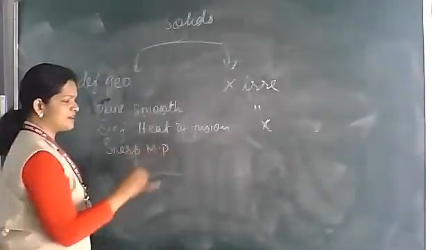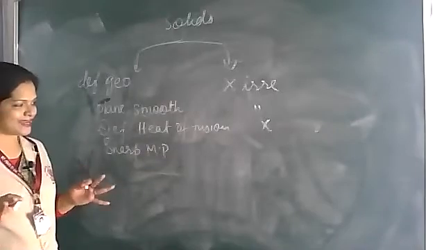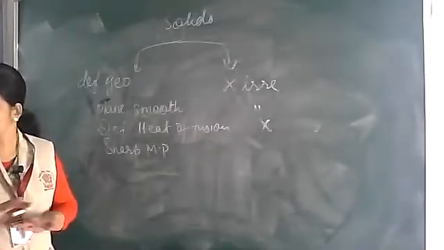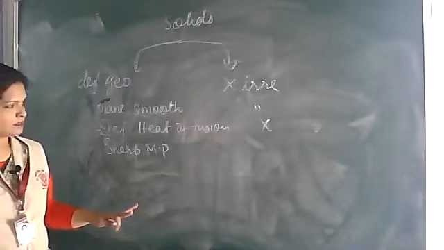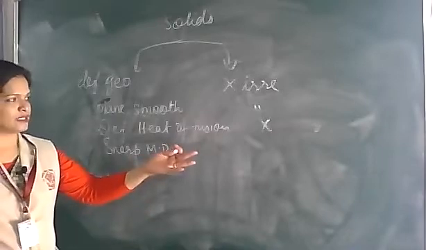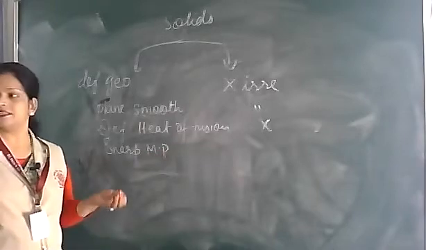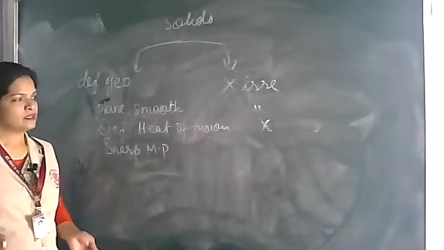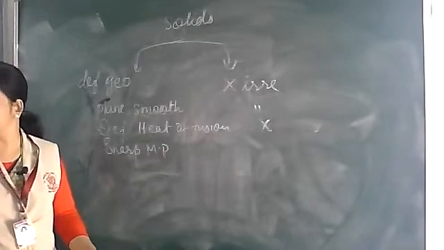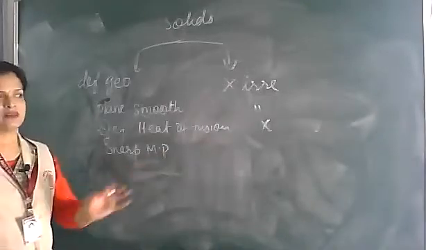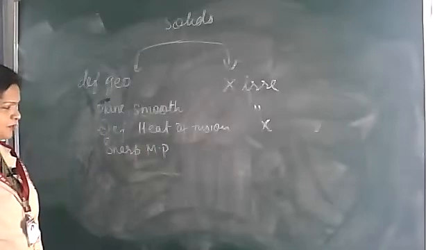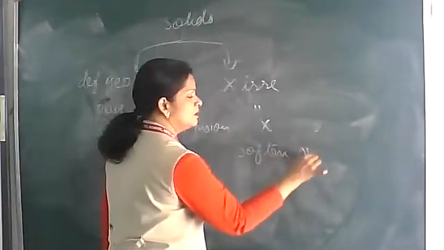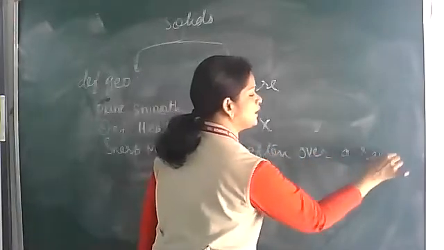For example, in the case of naphthalene, at 79 degrees Celsius naphthalene will not melt, but at 80 degrees Celsius the whole naphthalene will be melting. But in the case of glass, it starts softening at 40 degrees Celsius. It keeps on melting till the whole thing becomes molten, at around 50 degrees Celsius. So it is a range. We say it softens over a range of temperature. So sharp melting point here, and softening over a range of temperature there.